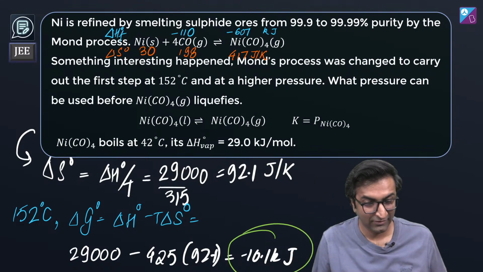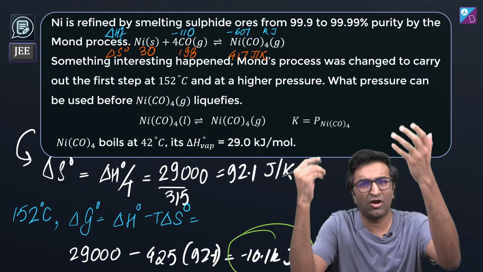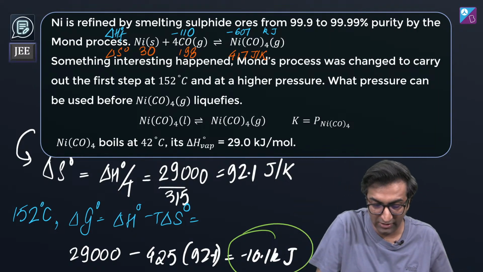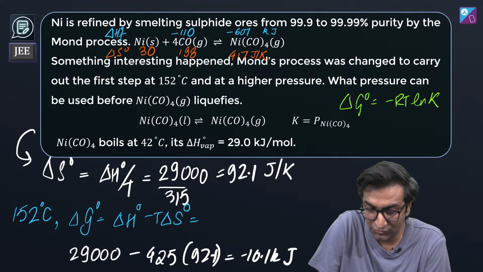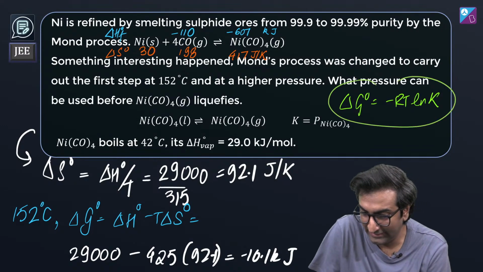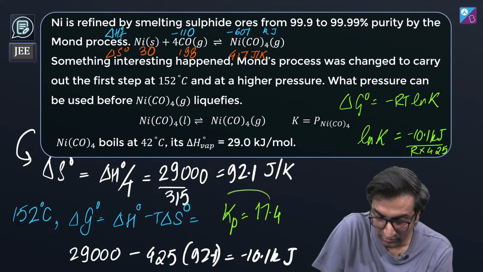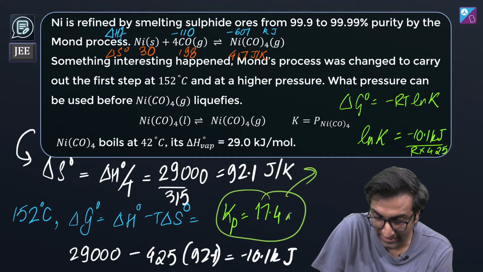7:40, right? Khair, now my job is done. Now there's nothing left to do. I've got delta G naught. Now I can just go and substitute. Delta G naught is minus RT ln K. Ln K is some value. I get Kp to be 17.4 atmosphere.